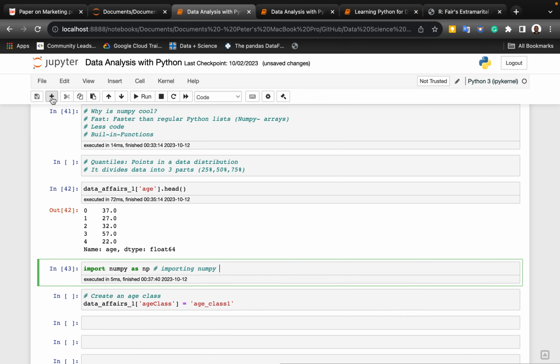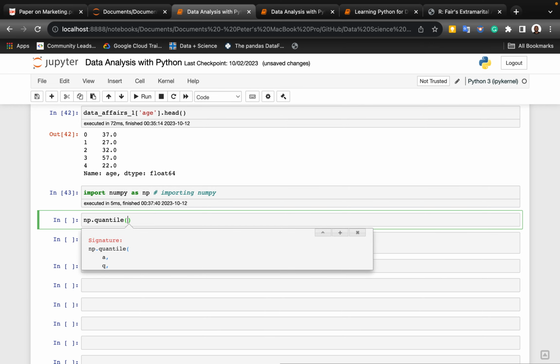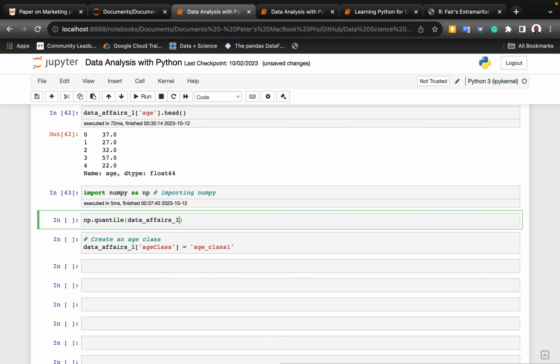Next, we want to create the quartiles we're looking at, so that we'll see what the age distribution looks like. I'm going to say np dot quantile, open bracket, data affairs, and I want to look at age, and break it down into 0.25, 0.50, and 0.75.